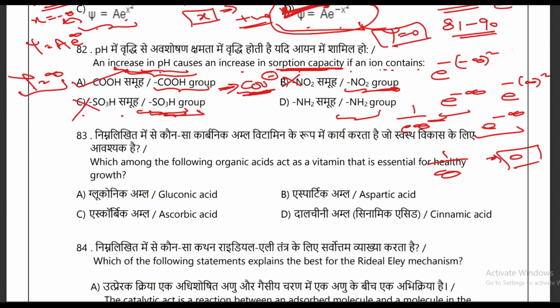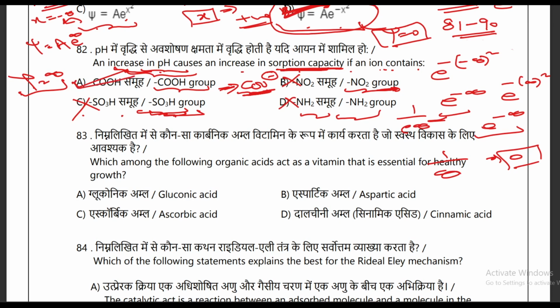And if you look at the NH2 group, at higher pH value the amino group tends to lose a proton and become a neutral NH2 or NH negative group, and this means that it interacts less effectively with the positively charged adsorbents, resulting in a decrease or less significant increase in sorption capacity as compared to the carboxylic acid group. So you can't take D as your answer. Your correct and appropriate answer for this question is option A, which is carboxylic acid group.